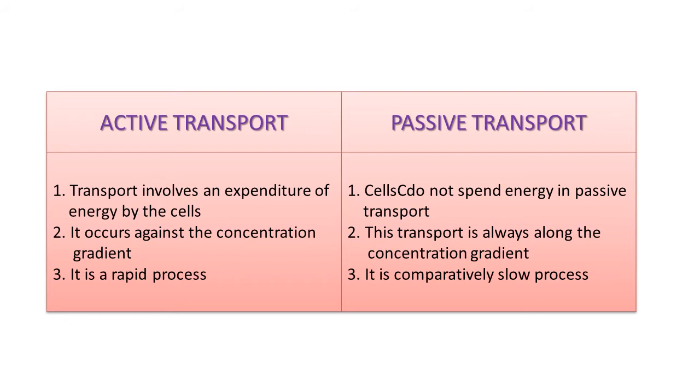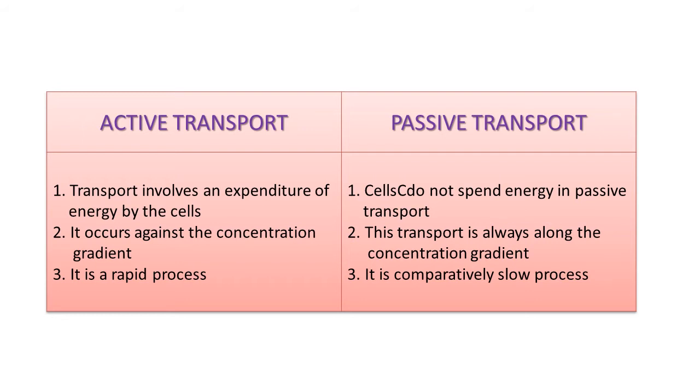Active transportation involves expenditure of energy by the cell, so for this type of transportation, energy is a must. In passive transportation, the cell does not spend any energy. So active requires energy, and passive does not require any type of energy.